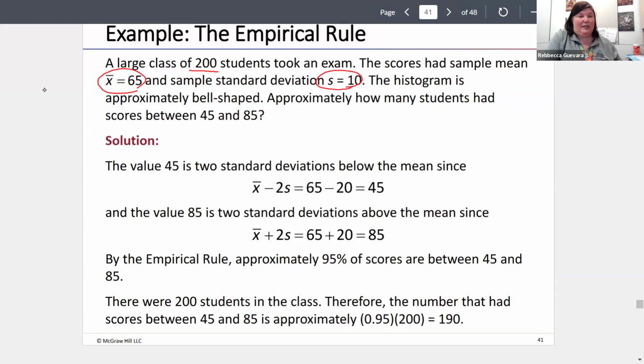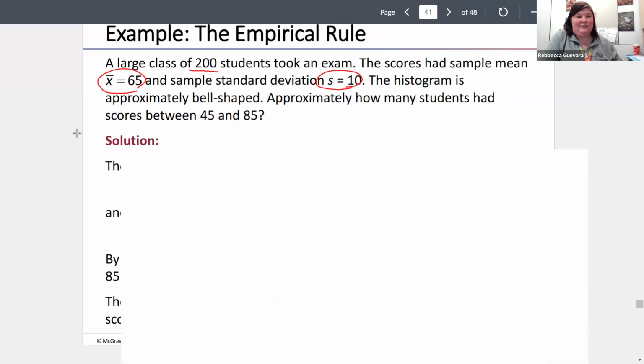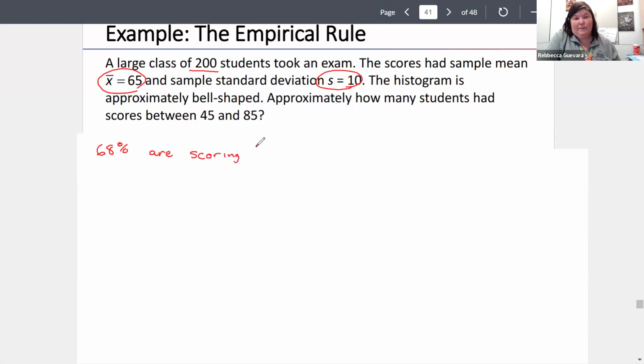So let me go through and explain that, get rid of some of this solution here. So we need to look at those ranges again. So 68% are scoring between, and we have that mean of 65.